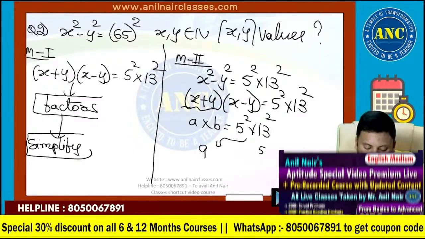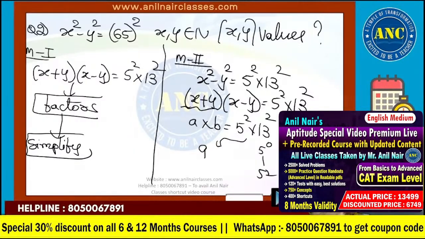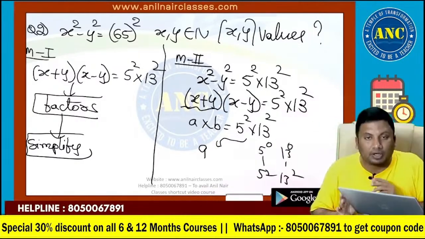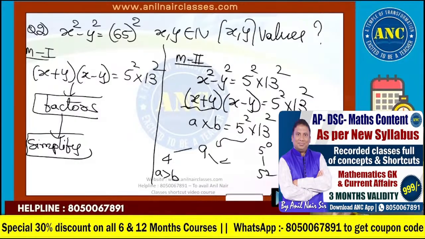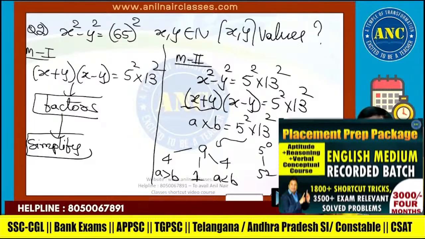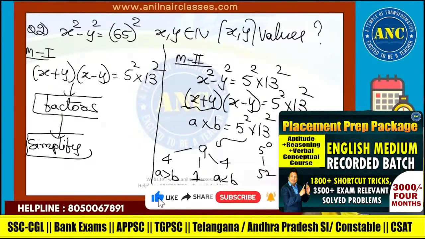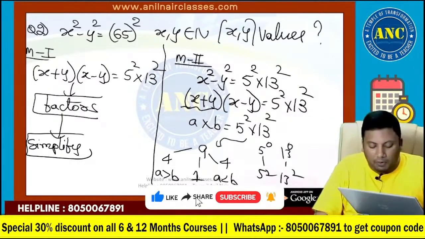From 5 power 0 to 5 power 2, 13 power 0 to 13 power 2. Total 9 ways are there. In that 9 ways, 4 ways A is greater than B. Reverse case, 4 ways A is less than B. One case A is equivalent to B. I hope it is clear.